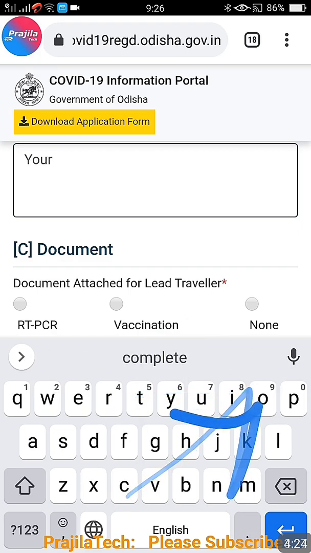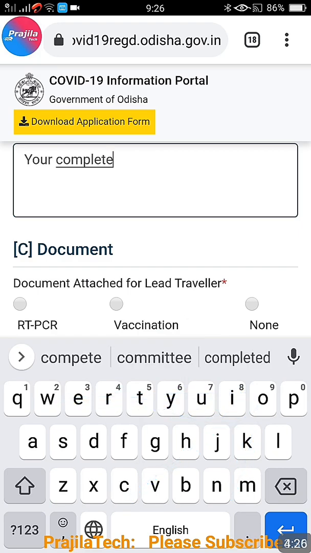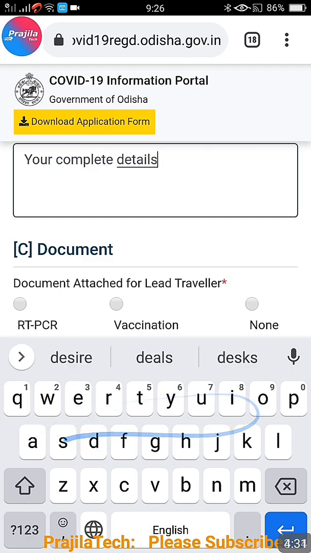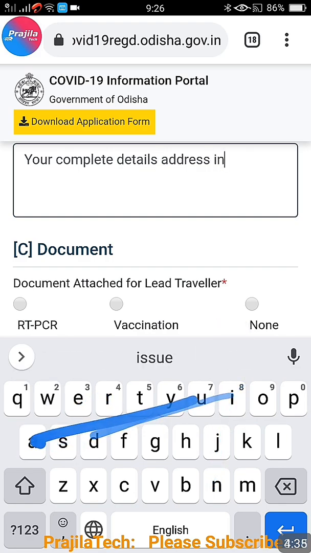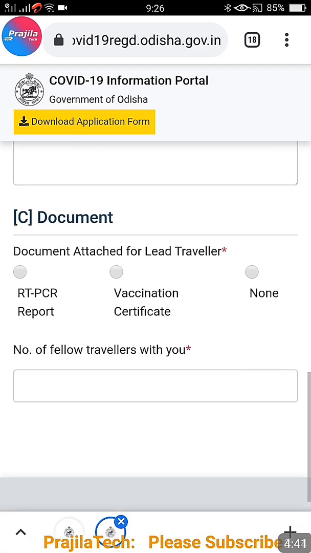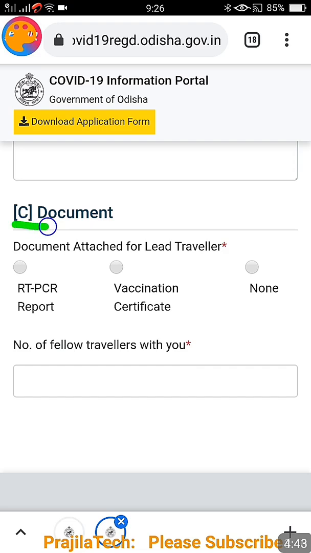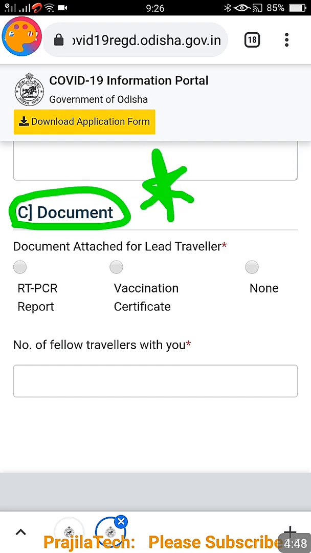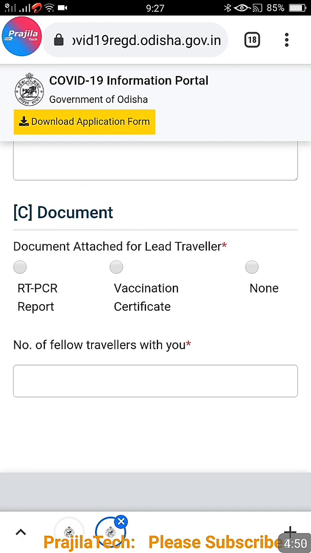That you can select. Here you have to give your complete detailed address of Odisha, where you are traveling or staying in Odisha. Properly you have to give the complete address. Do not miss anything because they may even check and follow up, and it's better to give it as per your ID card. If you have some ID card on that address, please give accordingly. Now this is very important, another thing, document, very important, because while traveling you have 3 options.